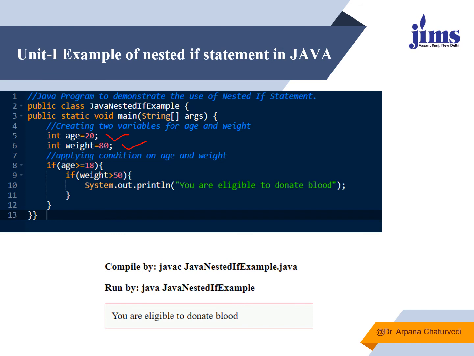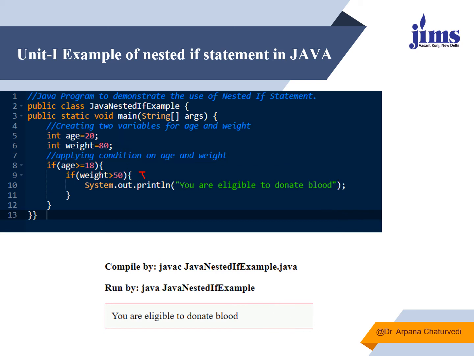One if is: if age is greater than or equal to 18. If it is true, and in this program it is true, it will check weight. If weight is greater than 50, yes, it is greater than 50. So it should display that you are eligible to donate the blood, and it is displaying over here. You can further have many more else and ifs also. This is a simple example where within one if we have nested another if.